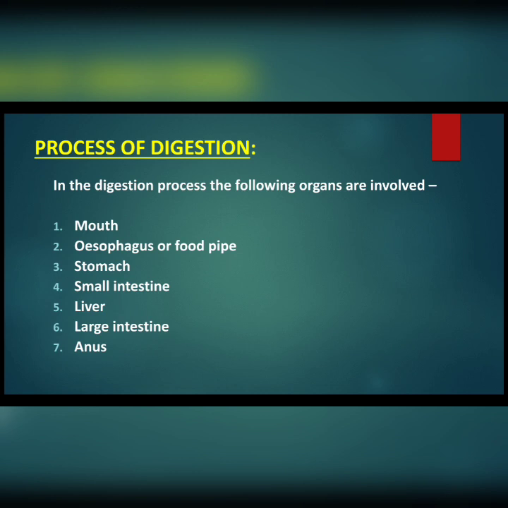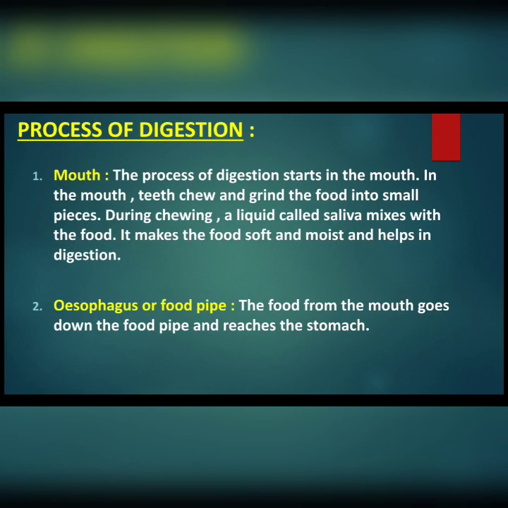Now let us learn about all the 7 organs one by one. How does each organ help in the process of digestion? We will learn it. First of all, we will start from the mouth.